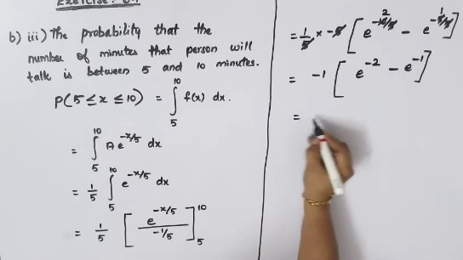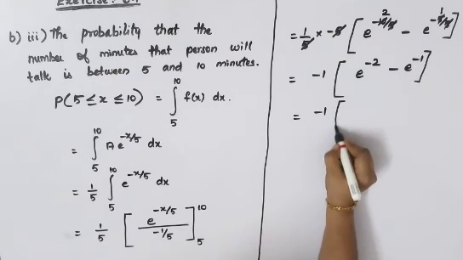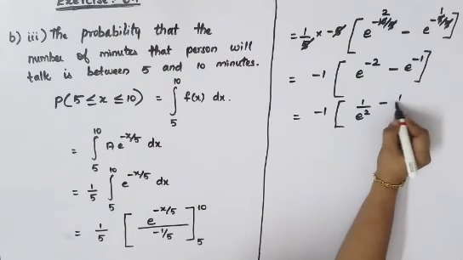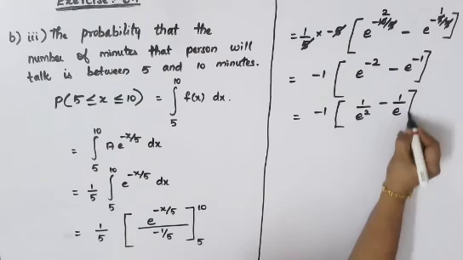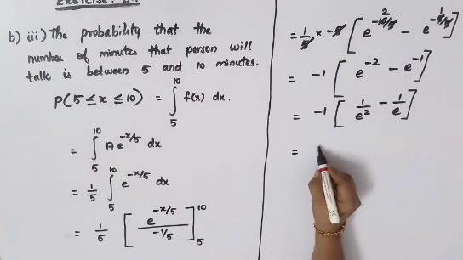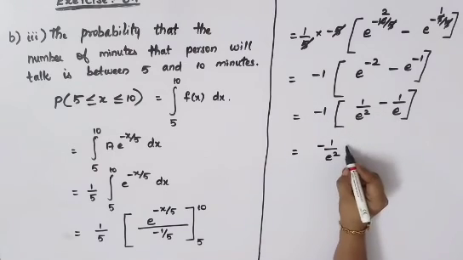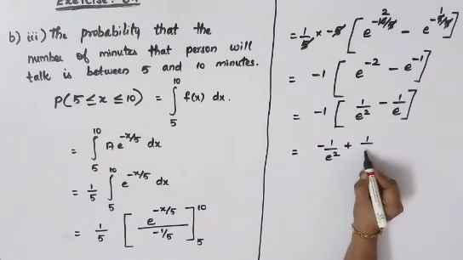Now take both the terms to the reciprocal, so minus 1 into 1 by e square minus 1 by e equal to, take this minus inside, so you will get it as minus 1 by e square, minus into minus will become plus 1 by e.